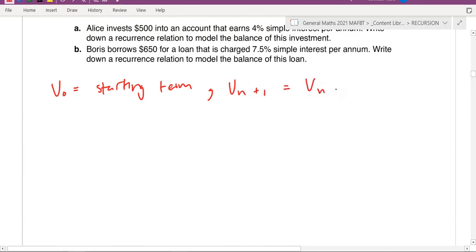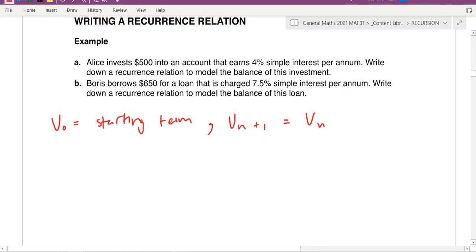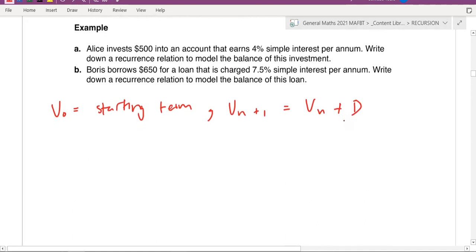Now you got to watch out. If it's increasing, then it's plus D. If it's decreasing, then it's minus D. So just watch out for that, please. I believe these ones are going to be balance. Okay, I would say these ones are just going to, let's just leave them as plus for now. Okay, plus D.